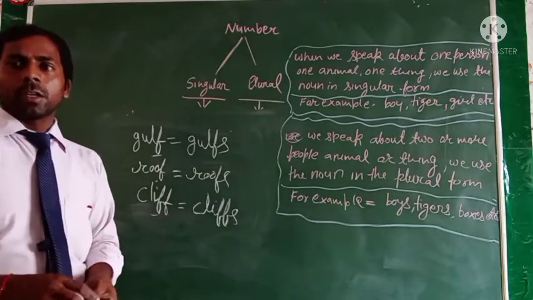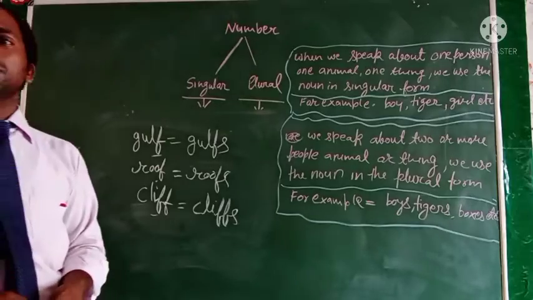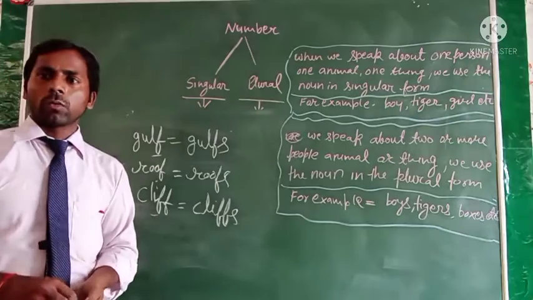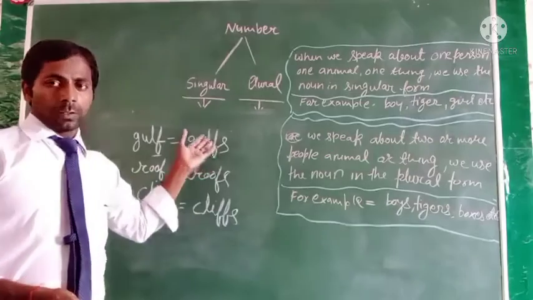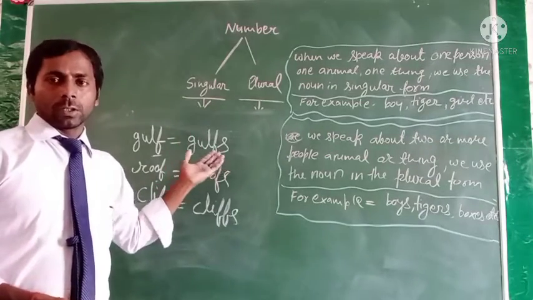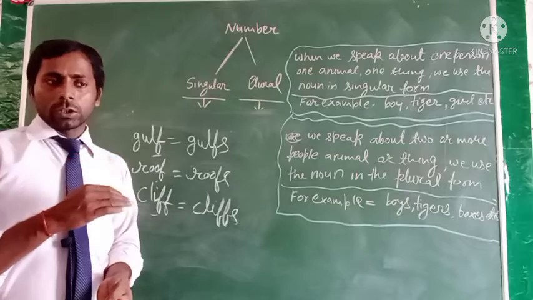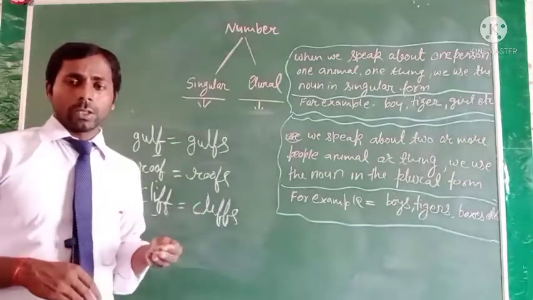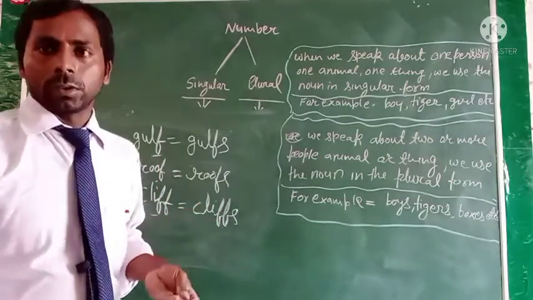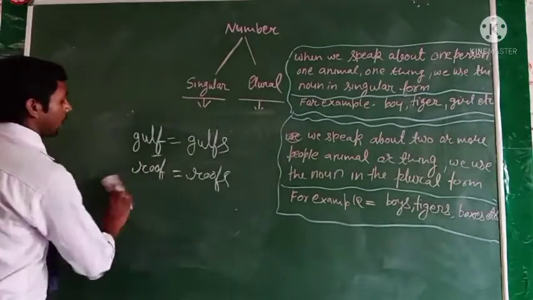Now next is some of the noun words. Some of the nouns do not follow any of the above rules that you studied previously. These rules are not followed by some nouns, and we change them another way, just like that.